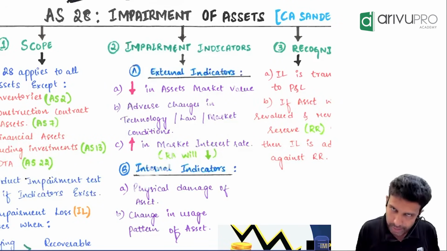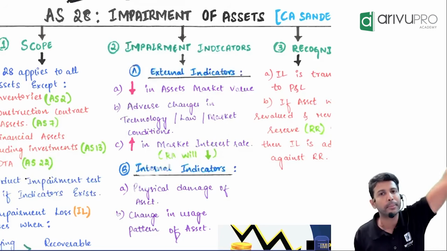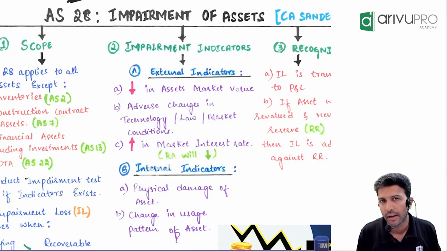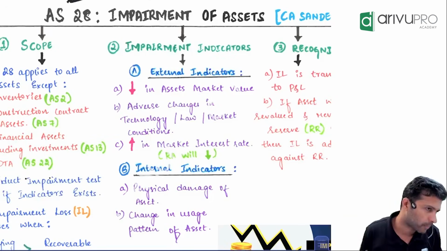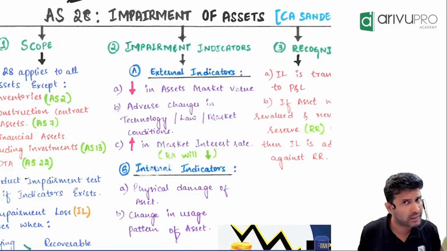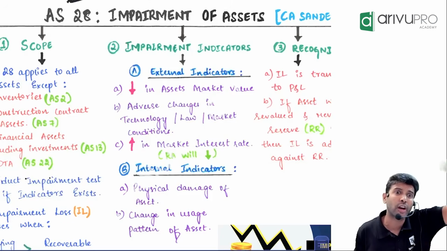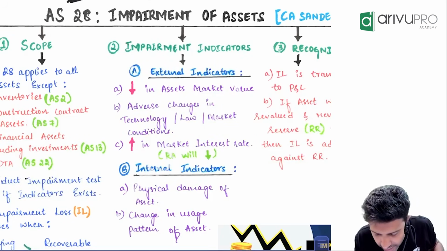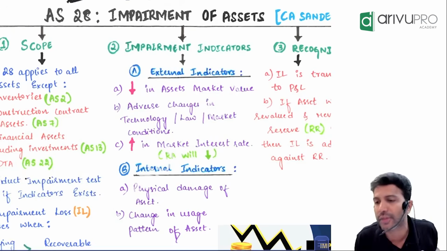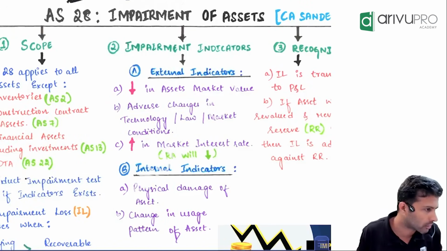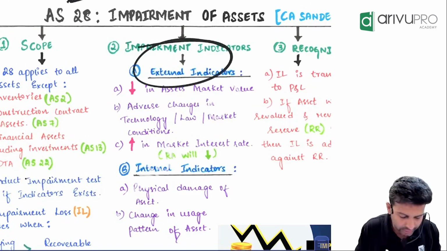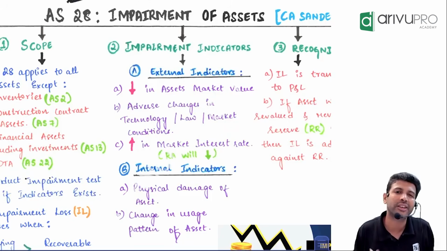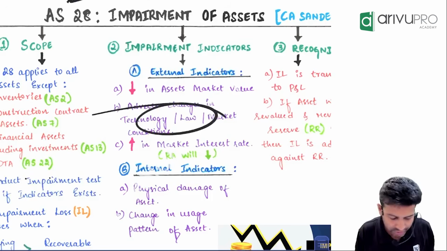External indicators means outside the company's influence. Like, let's say the country is in a recession. When that is the environment, the market price of all assets will be on the lower side. So if there is any reduction in the market price of an asset due to recession or whatever, that could be taken as an external impairment indicator. One reason. Or adverse changes in technology, law, etc.